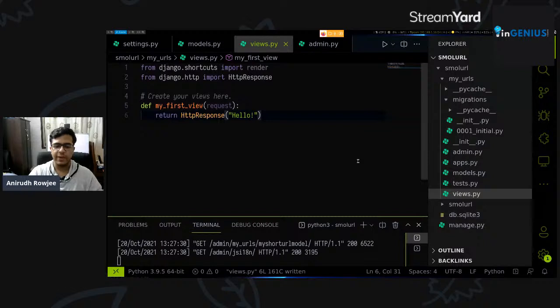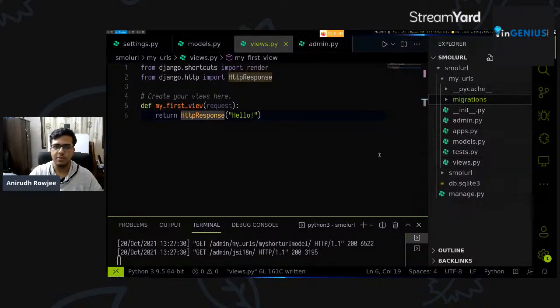Now we have defined a way of handling incoming requests, right? So in this function, you say whenever there's a request, I want you to give them an HTTP response of hello. But how does our server know that whenever someone comes to this URL, we want to give them a response that says hello? So what we'll do to solve this is we'll declare our URLs here.